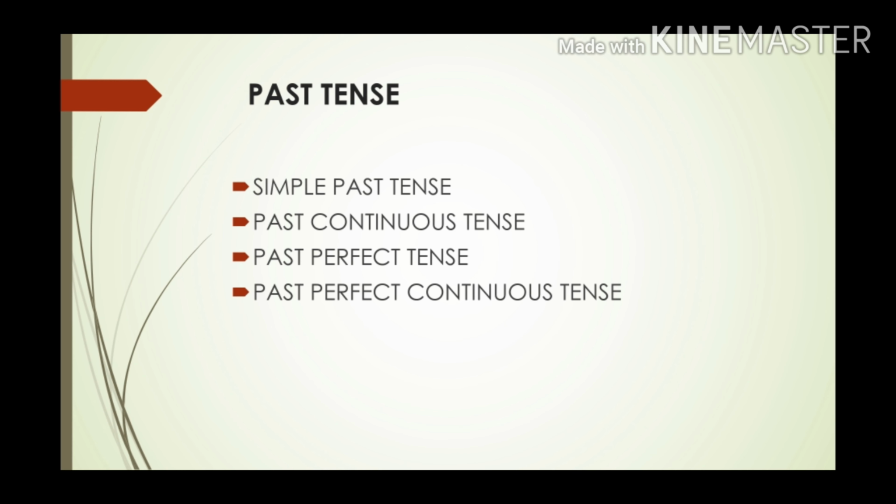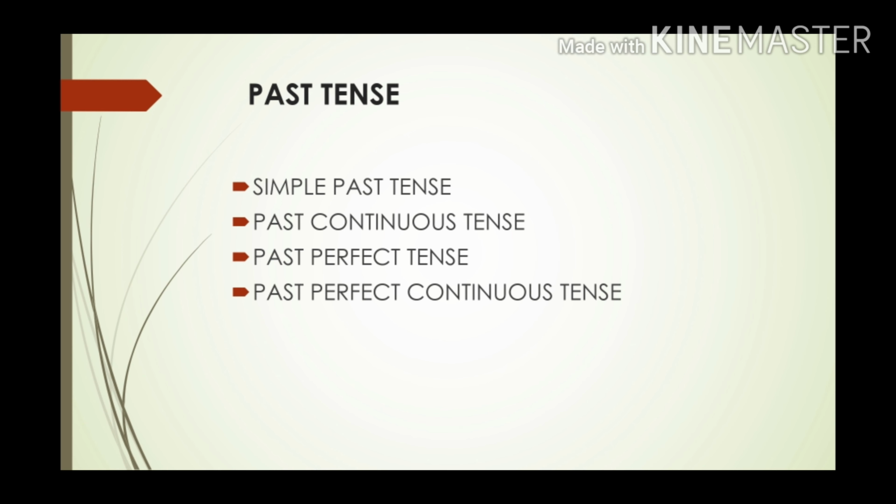So let's begin with past tense. What is a past tense? Past tense means the action which has already happened in the past, right? We have four kinds of past tense. It is divided into four types. The first one is simple past tense, then we have past continuous tense, then past perfect tense, and the last one is past perfect continuous tense.